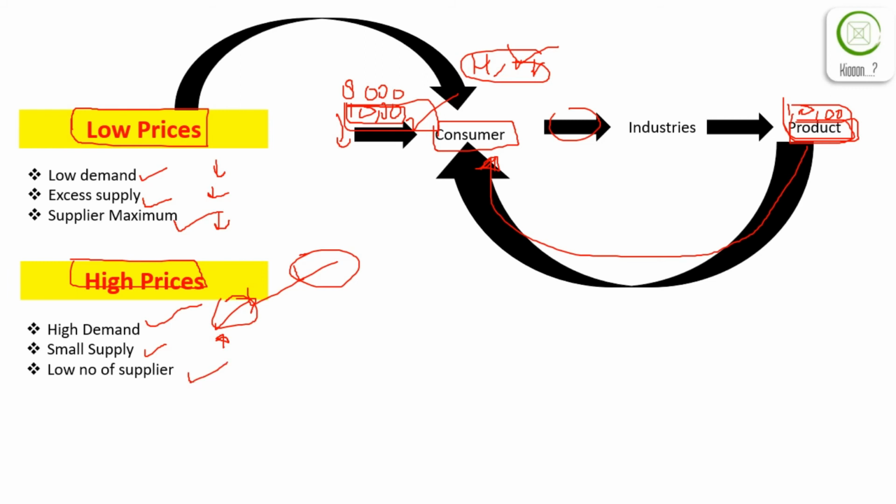The third scenario is a low number of suppliers. In this case, we will consider automotive. For example, there is a requirement of 2500 cc cars in the demand, but there is only one supplier, such as Toyota, supplying this product to consumers. So in this scenario, whatever prices he sets, the consumer will have to pay them.